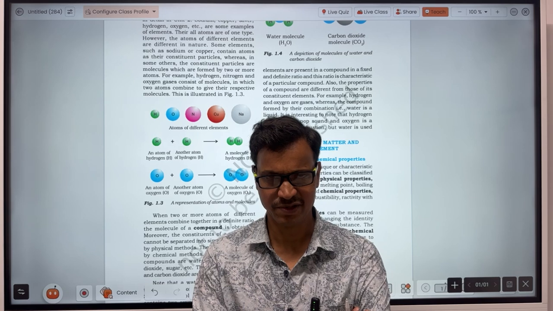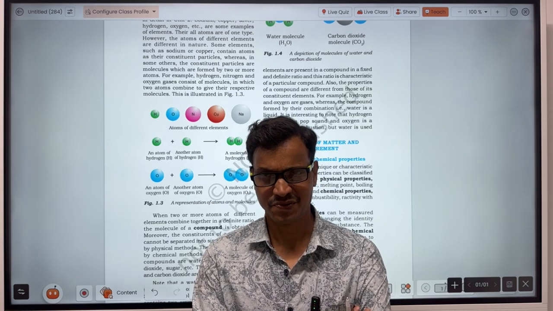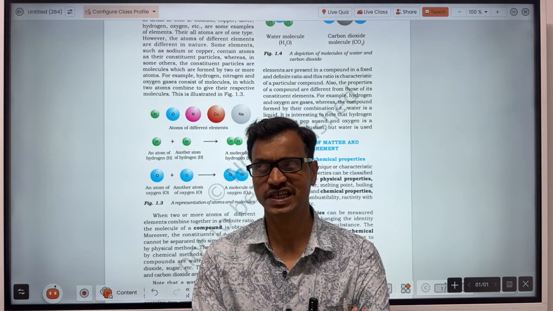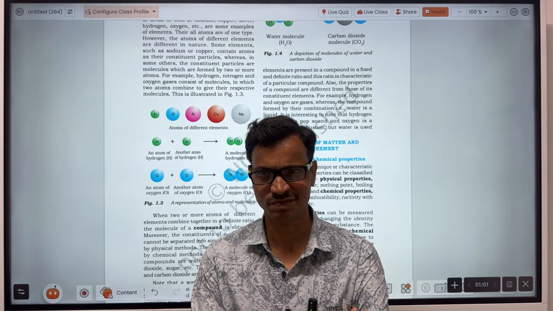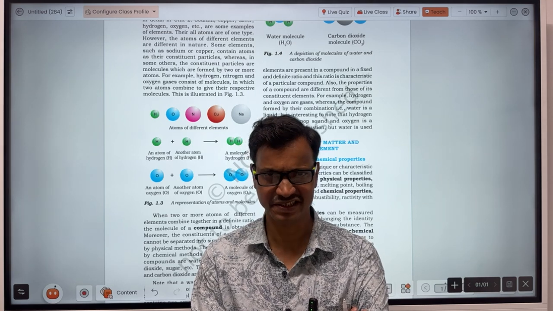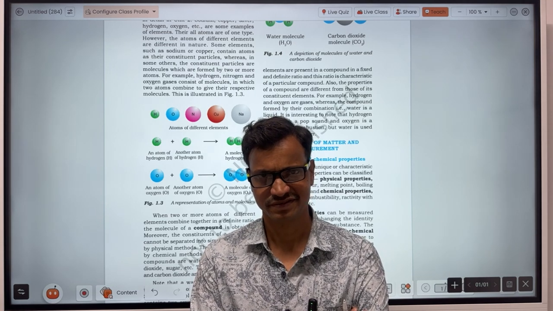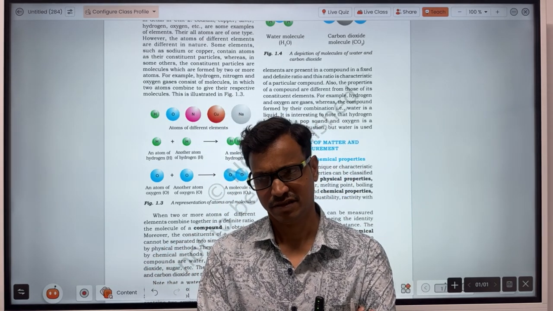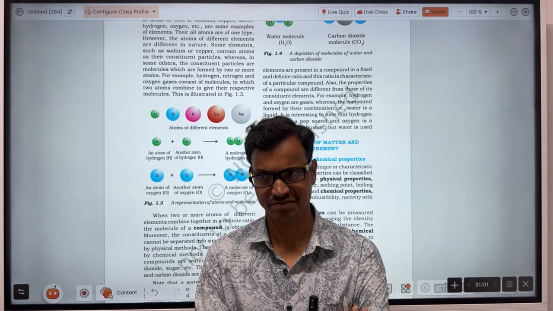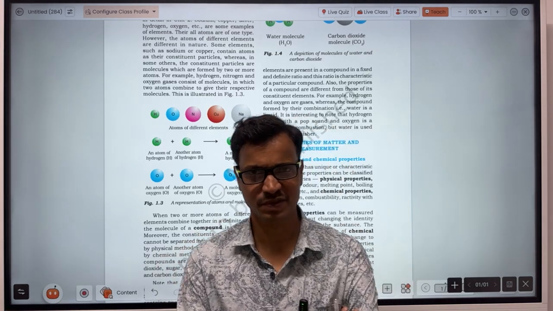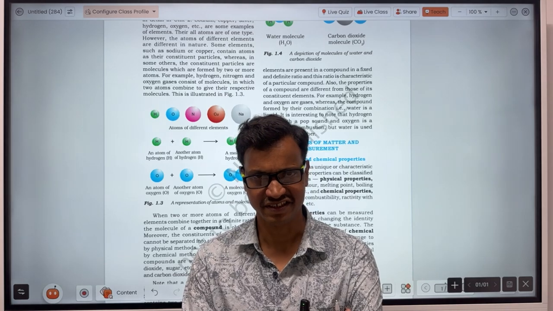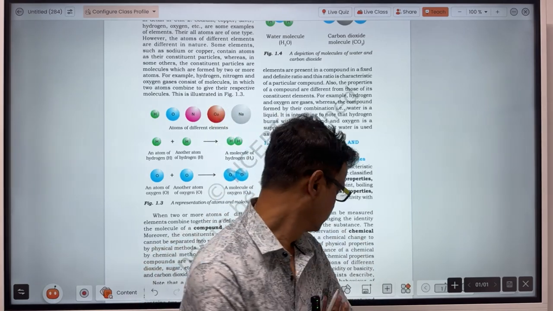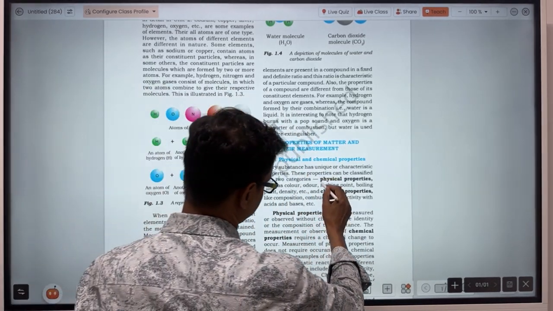Water is made up of hydrogen and oxygen, but when hydrogen and oxygen are combined under a definite condition, only then will water form. It does not mean that by simply mixing them you can form water. Physical change means the changes which can be done by a simple method. Physical properties are the properties which can be reversed easily, and chemical properties are those that will not reverse easily. That is what we call physical properties and chemical properties.